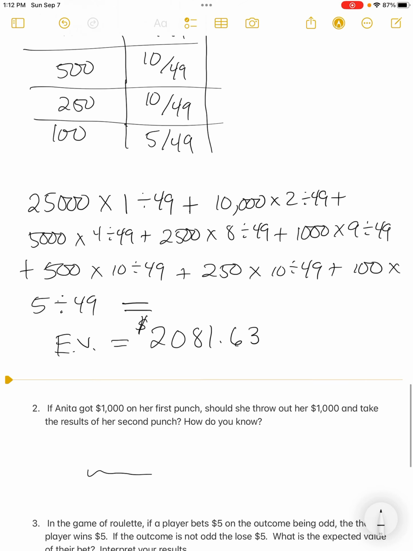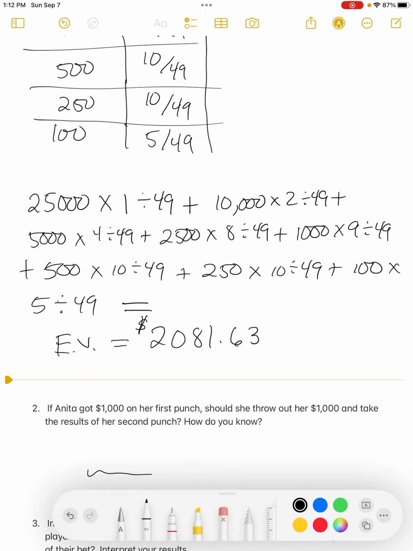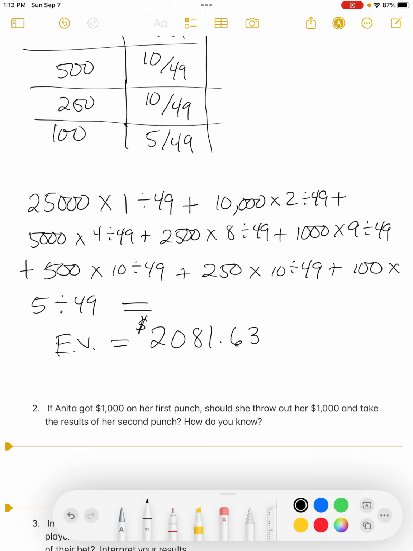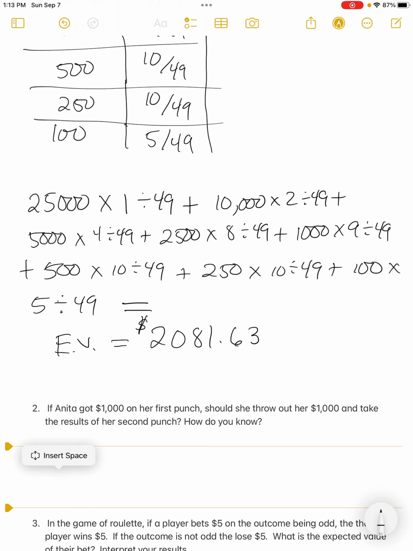So then the question is, if Anita did get $1,000 on her first punch, should she throw out her $1,000 and take the results of her second punch? How do you know? You have some instincts here. What do you think? Based on the expected value, should she punch again? Okay. And the answer is yes, she should punch again.